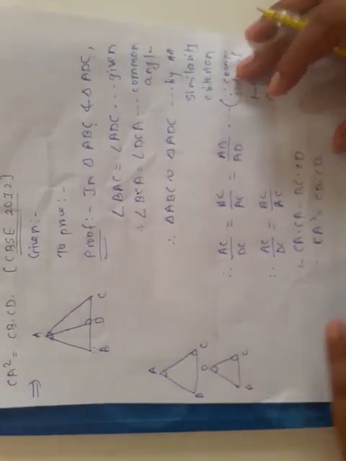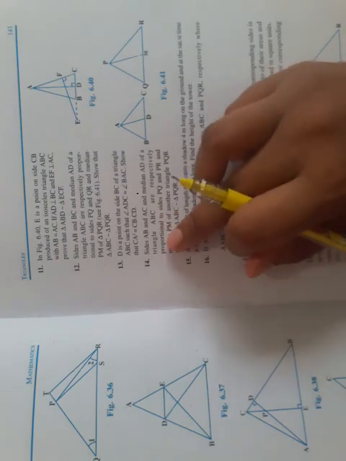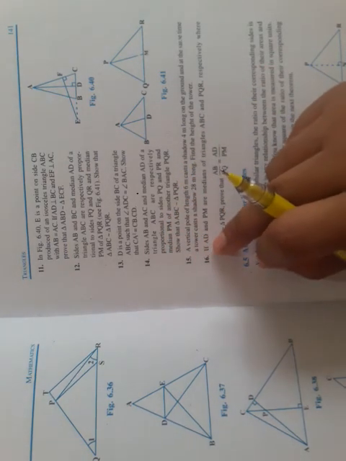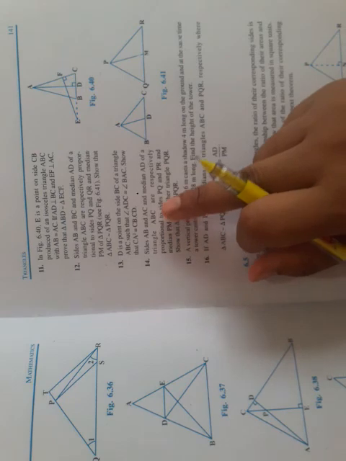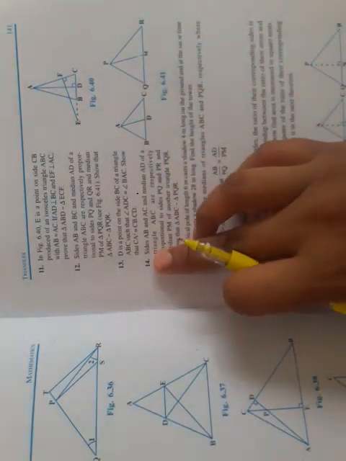Now see question number 14, which is given to us in our textbook. Question number 14 and question number 12 are similar, so we are not going to take question 14 here. The proof of both these questions is the same, so we are dropping this question from this exercise. So only question number 15 and question number 16 are remaining.